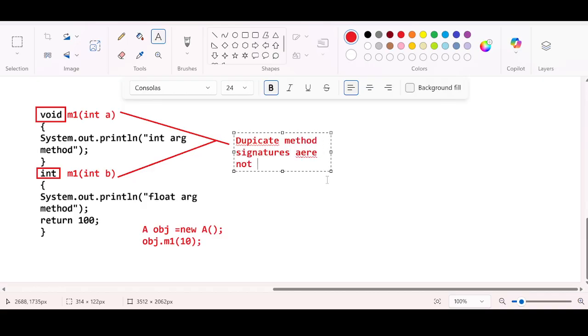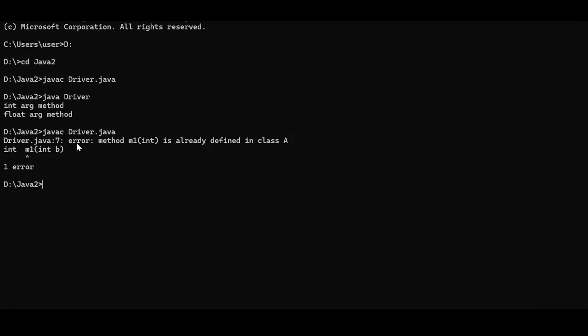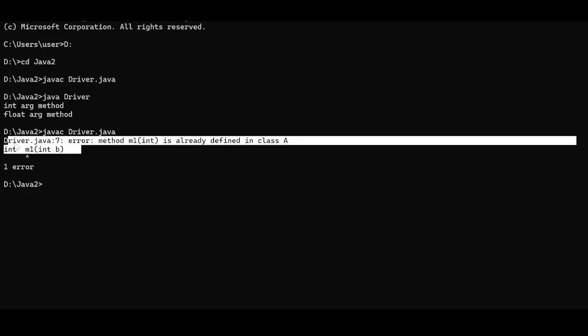Not allowed. If you try to place a duplicate method signature, you will get the compile time error.